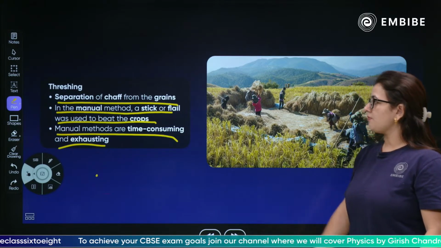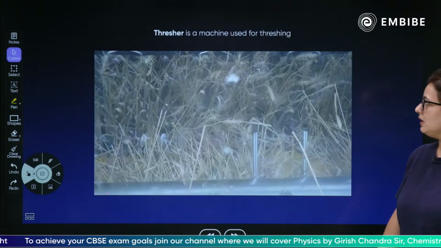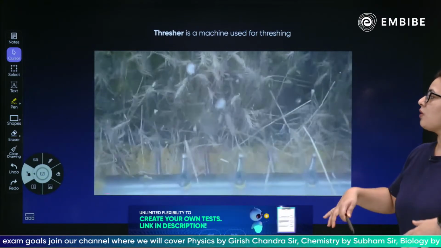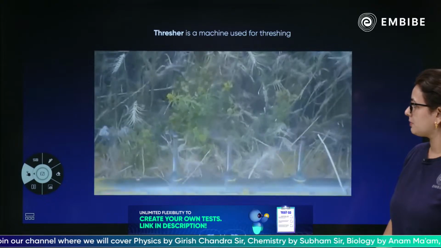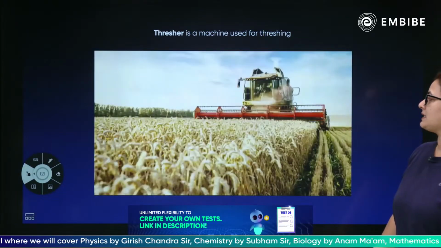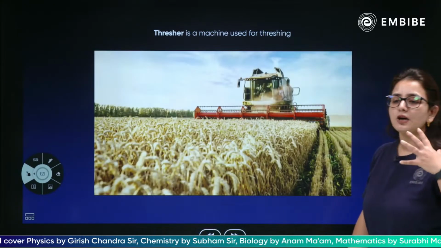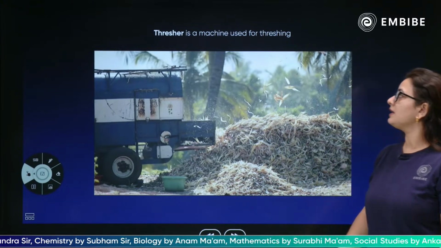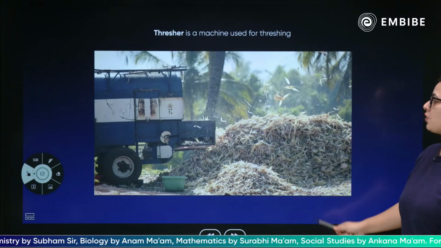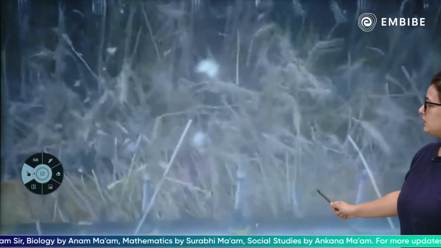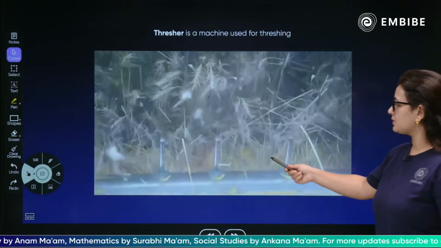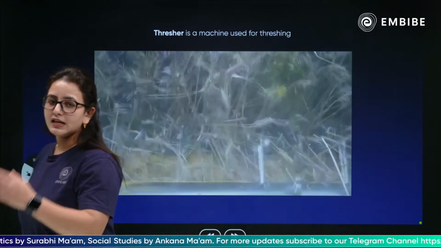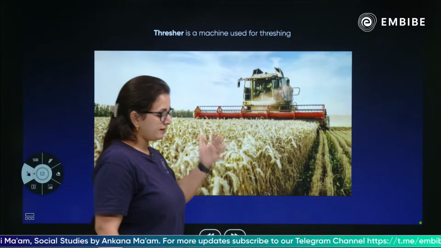Yes. Next we have what? Next we have the thresher machine. Certain people who can afford such machines have thresher machines, and they can separate the chaff. They can easily remove the chaff and obtain grains. So children, a thresher is a machine used for threshing, as you can also see. This is the machine which continuously removes the shafts from the seeds, and this is how it takes place.